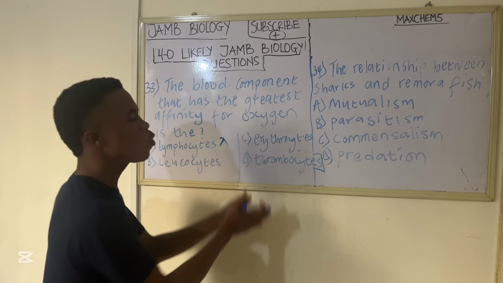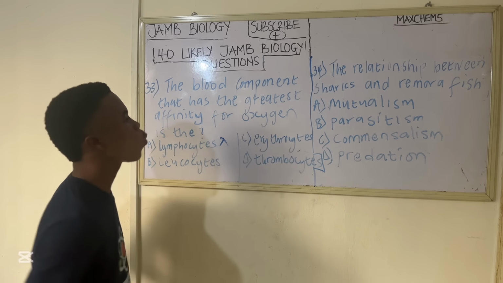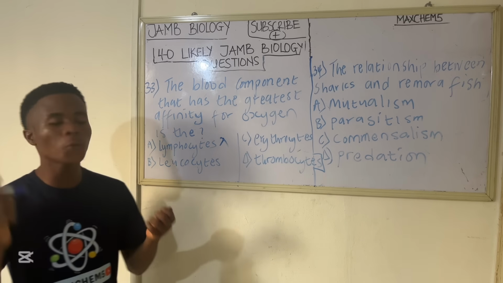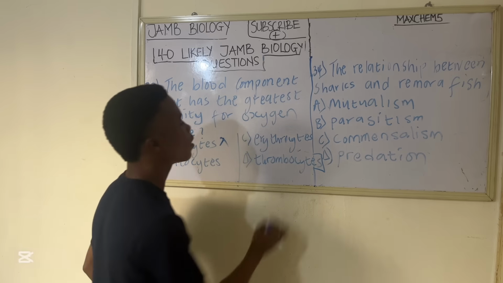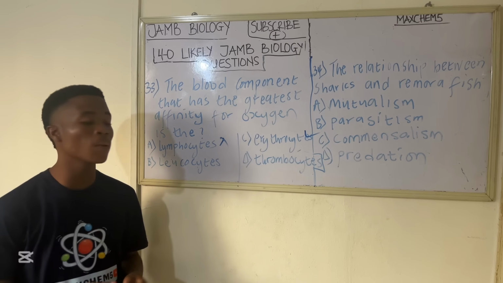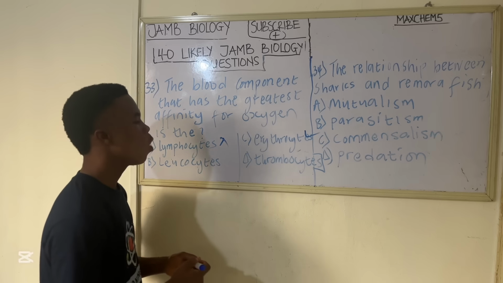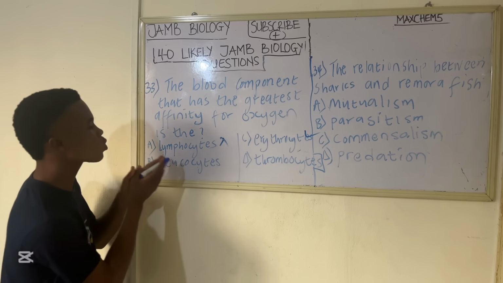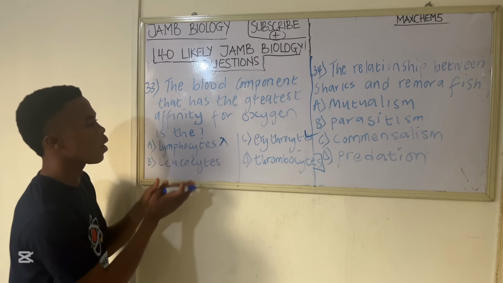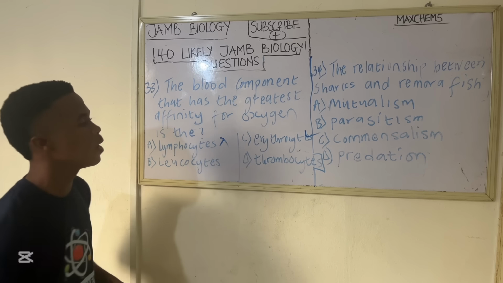So hemoglobin makes the red blood cell have the greatest affinity for oxygen. So the correct option in this question is erythrocyte. Thrombocyte is also known as the blood platelets. So lymphocyte, leukocyte, and thrombocyte are not the correct options. The correct option here is the erythrocyte.